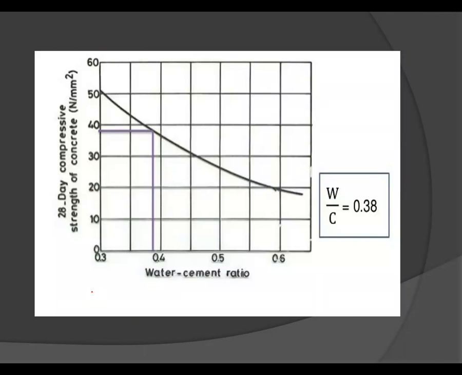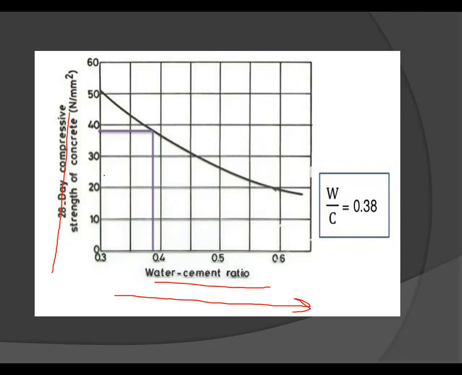The next point is the relation between strength and water cement ratio of concrete. On the x-axis, it includes water cement ratio, and on the y-axis, compressive strength of concrete in Newton per mm square.